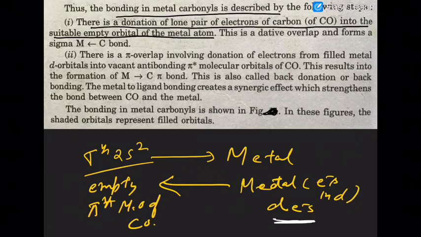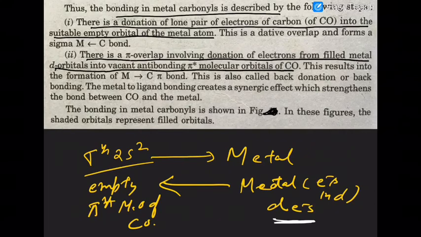So what will happen now? There is a pi overlap involving donation of electrons from filled metal d orbitals into vacant anti-bonding pi orbitals of carbon monoxide. This results in formation of a metal-carbon bond. In carbon monoxide, there is a bond from ligand to the metal, and then a second bond from metal to the ligand. That's why metal carbonyls are highly stable. This is back donation or back bonding.